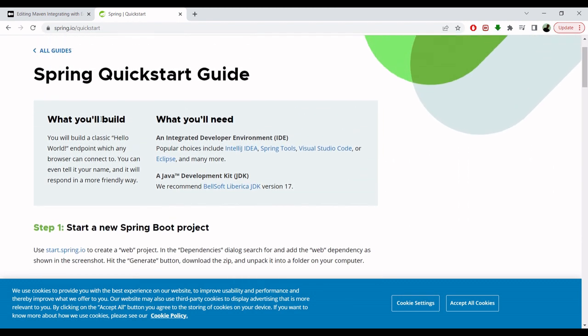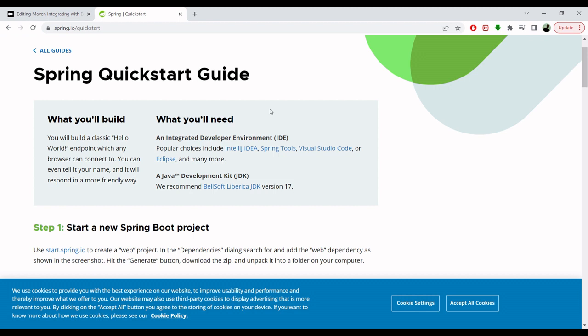So basically in today's tutorial we are going to explore this thing here. We are trying to build, it says if you follow this guideline, what you will be building. You will build a classic hello world endpoint which any browser can connect to. You can even tell it your name and it will respond in a more friendly way.